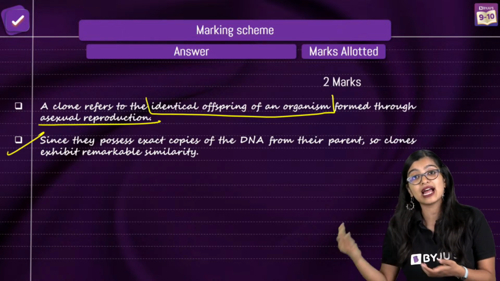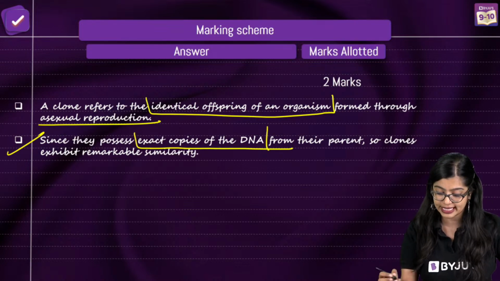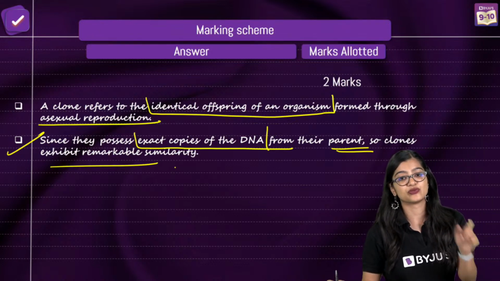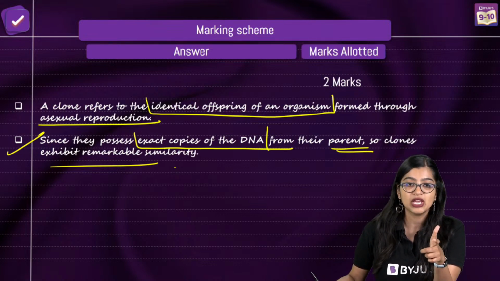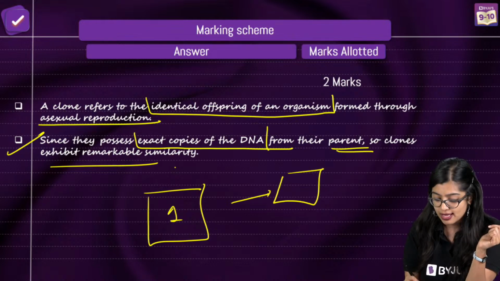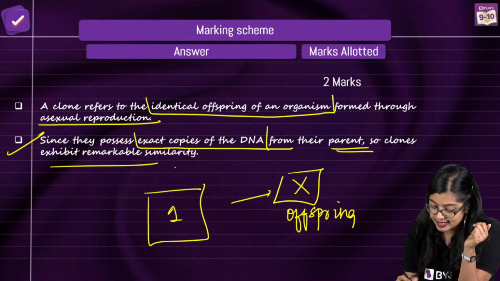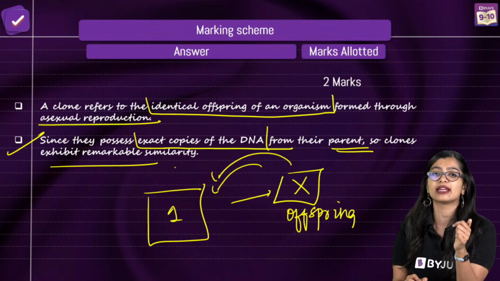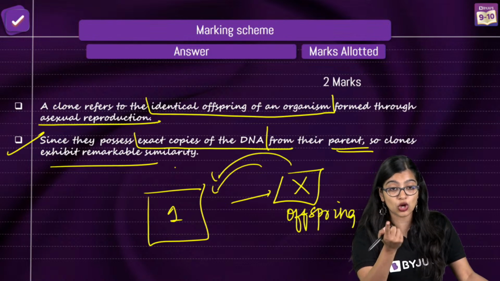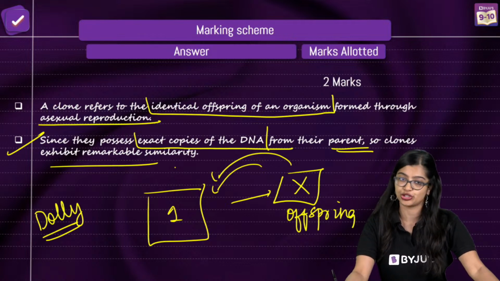And why do they exhibit that remarkable similarity? Simply because they possess the exact copy of the DNA from their parent, because no variations are there. So if the genetic material in parent 1 is the same as in the offspring, let's call this offspring X. Offspring X will have the same genetic material as 1. That means that X is a clone. Dolly was an example of a clone sheep.